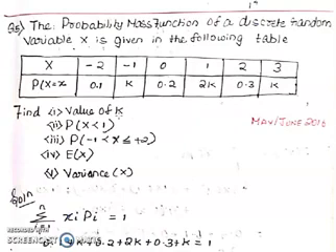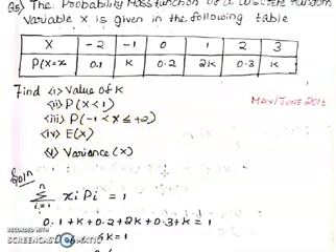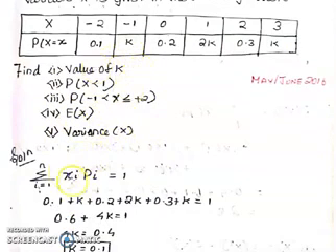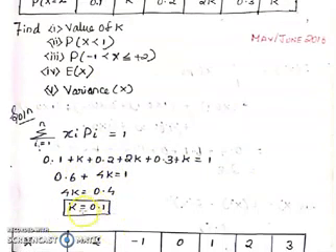Now the second problem. The probability mass function of a discrete random variable X is given in the following table. X is given as minus 2, minus 1, 0, 1, 2, 3, and P(x) equals 0.1, k, 0.2, k, 2k, 0.3, k. The question is: find the value of k, the probability of X less than 1, the probability of minus 1 less than X less than or equal to 2, E of X, and variance of X. First we find the value of k. For this we apply the fact that the sum of all the probabilities equals 1. Add all the probabilities, and that equals 1. After simplification, we can easily find k equal to 0.1.